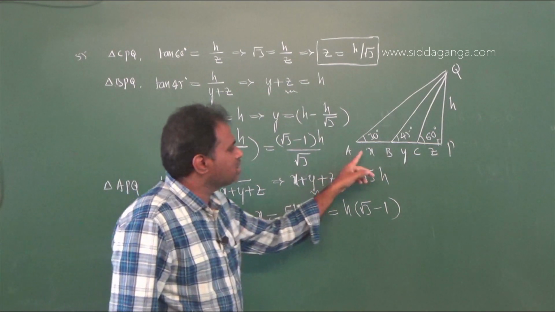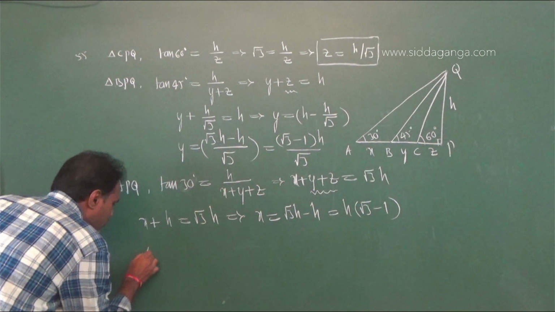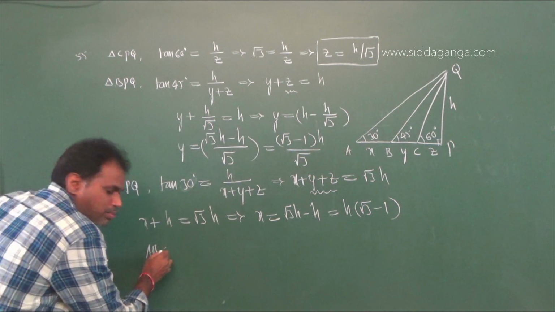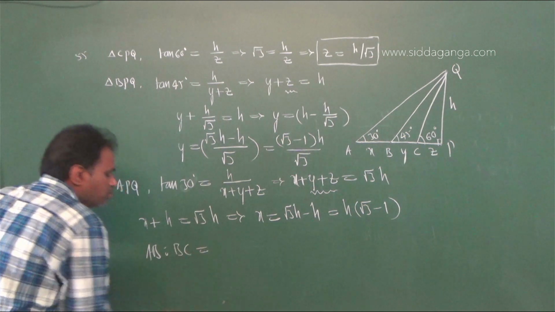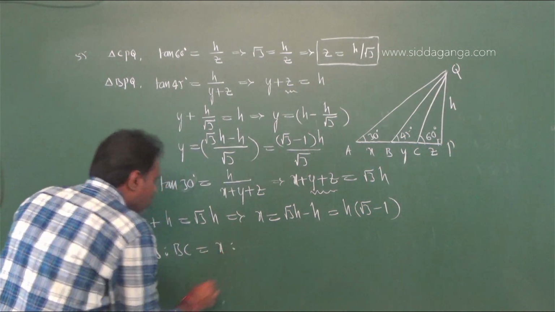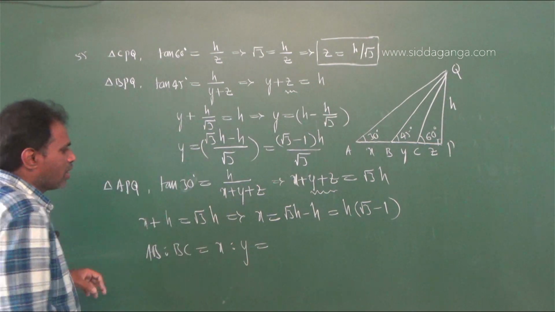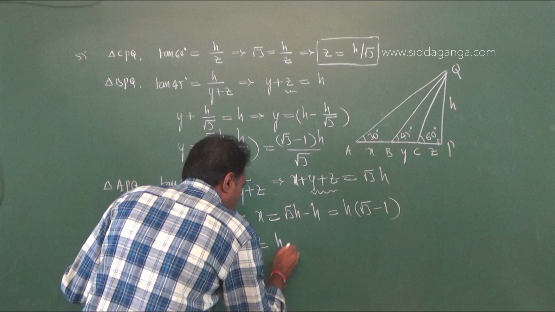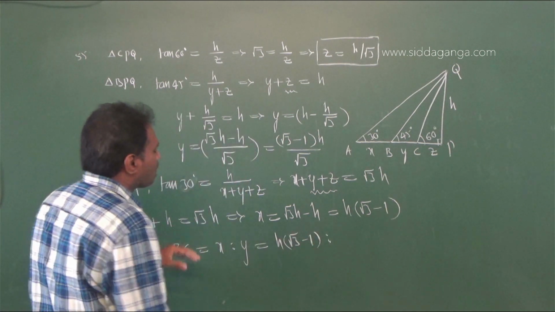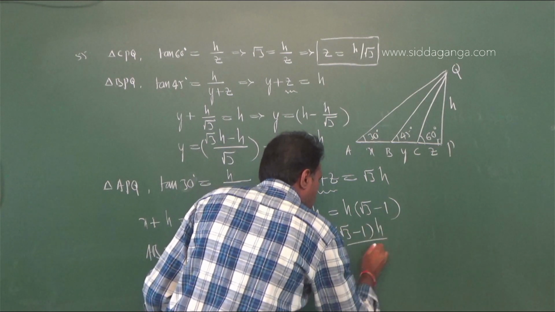But you have to find the ratio between AB and BC. AB means x we have taken and BC means y. Therefore the ratio of x to y is h into root 3 minus 1 to root 3 minus 1 into h by root 3.